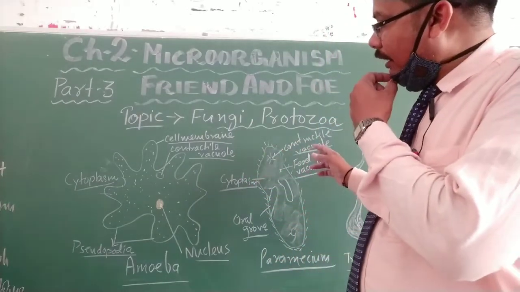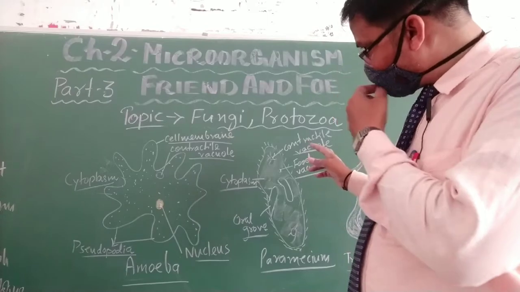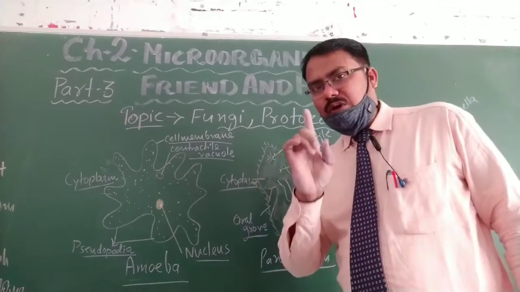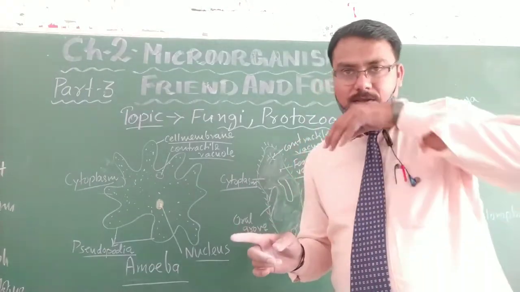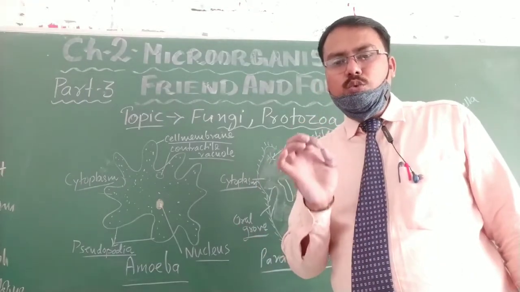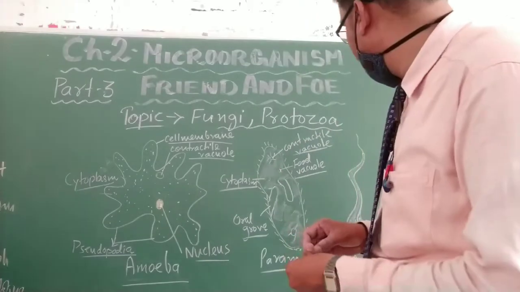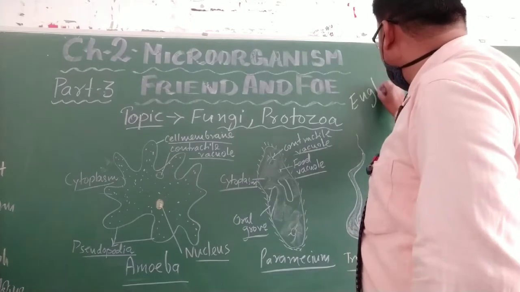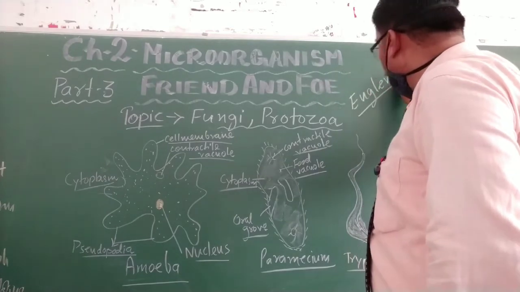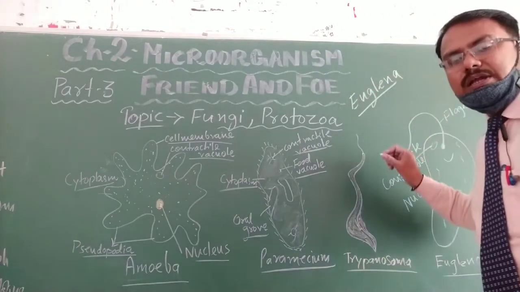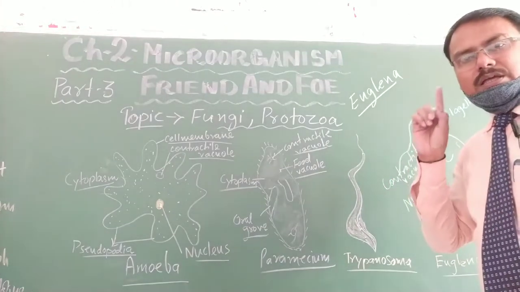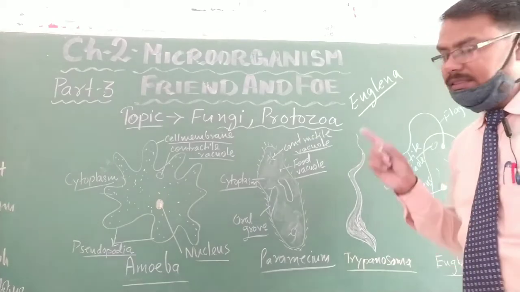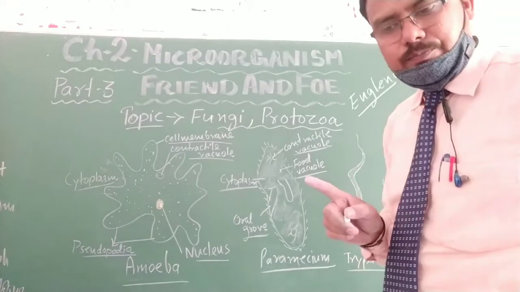Next is Euglena. In this group, there is only one type of protozoa known as Euglena. Euglena is the only green colored protozoa which contains chlorophyll, and it can prepare its own food.